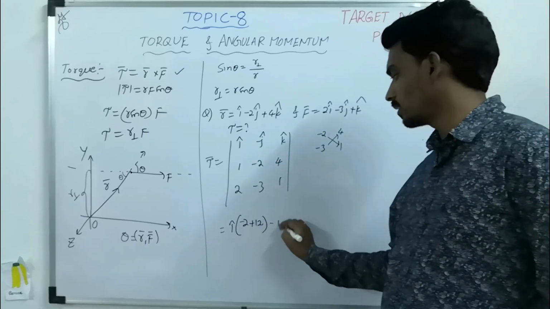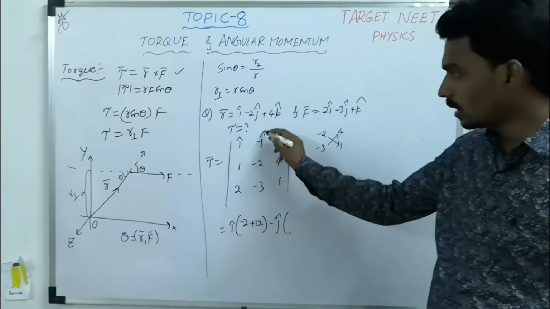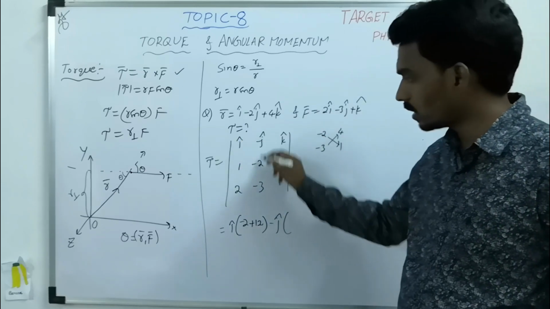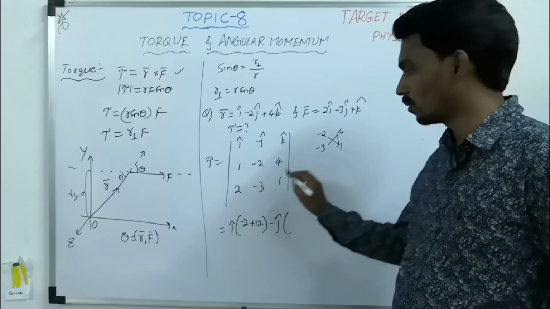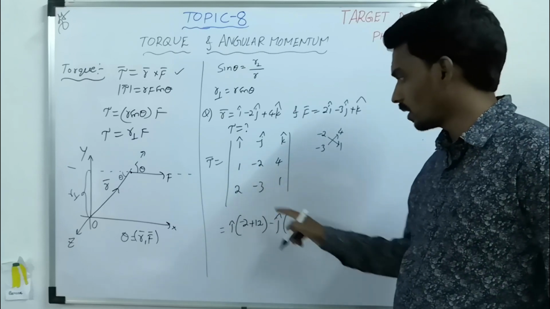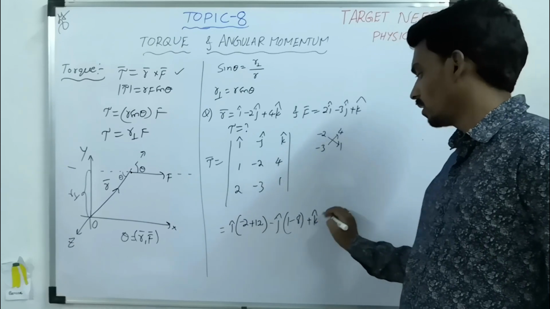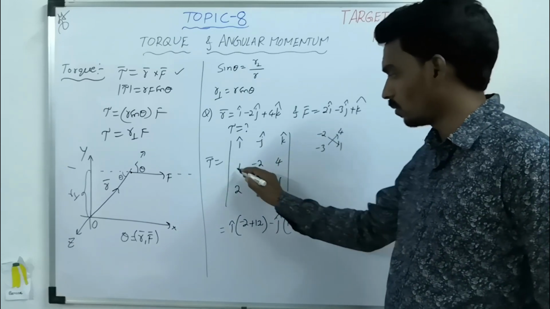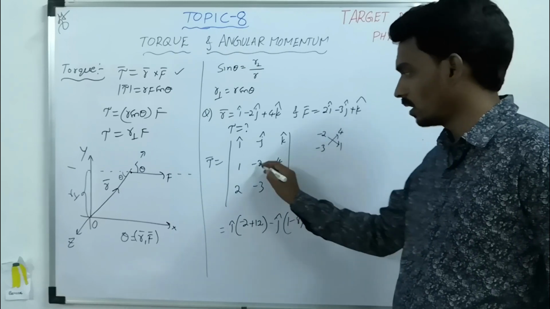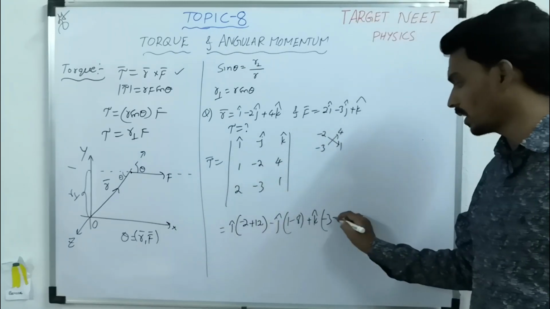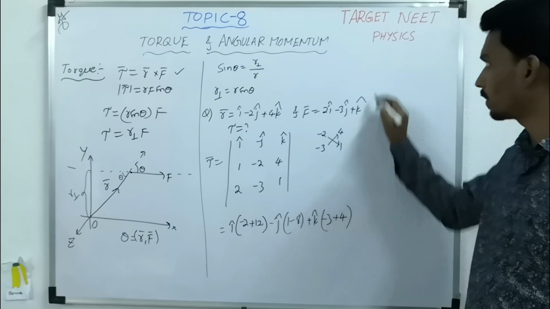The next term is minus j cap. Here minus j cap means this row and this column will go: 1, 4, 2, 1. So 1 ones are 1, minus 2 fours are 8. So 1 minus 8. Then k cap, this and this will go: 1 into minus 3, minus 3; 2 into minus 2, minus 4. Minus of minus is plus 4.